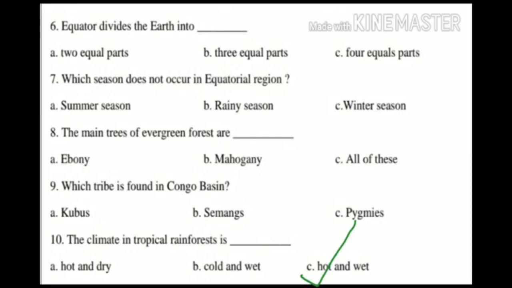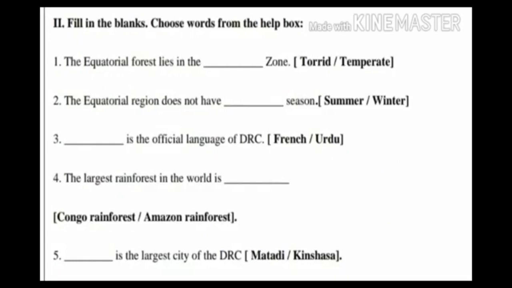Children, next second Roman, fill in the blanks, choose words from the help box. First question. The equatorial forest lies in the dash zone. The answer is torrid zone. The equatorial forest lies in the torrid zone.